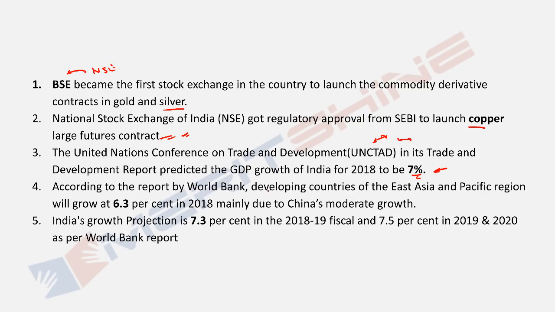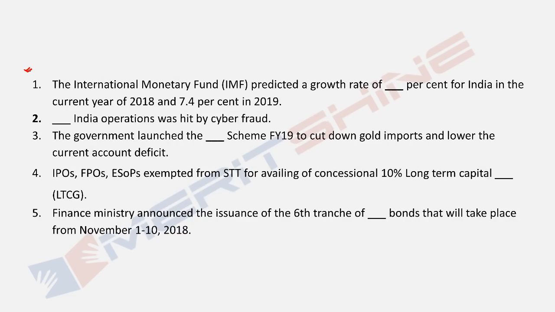According to the report by the World Bank, developing countries of the East Asia and Pacific region will grow at 6.3% in 2018, mainly due to China's moderate growth, right? India's growth projection will be 7.3. Most of the reports are in and around that, right? 7.2 to 7.4 mark in the 2018-19 fiscal, and 7.5. Another trend is all of them have predicted 2019 to be more than 2018, right? As per the World Bank report. Okay, try these now.